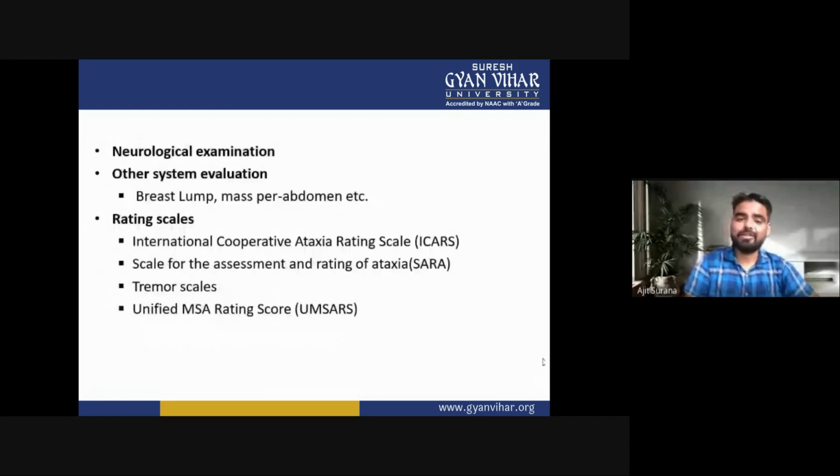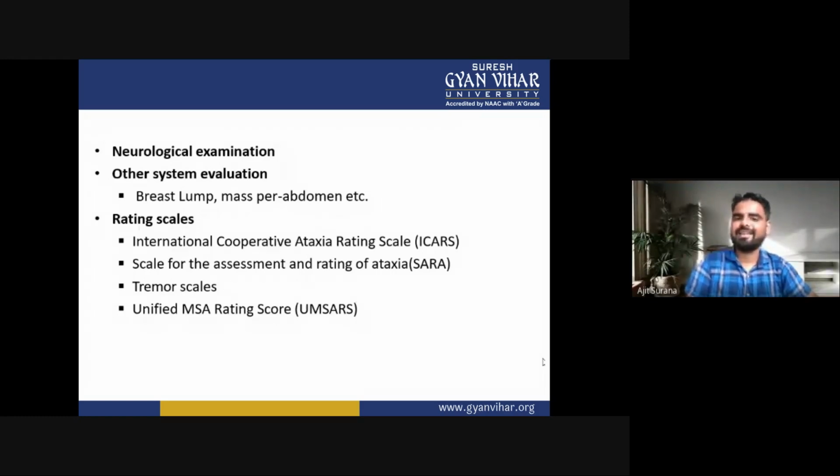Now the examination of the ataxia. In examination, first is the neurological examination of the ataxia. Then other system evaluation, like breast lump, mass per abdomen, etc. Rating scales: first is the International Cooperative Ataxia Rating Scale, then the Scale for the Assessment and Rating of Ataxia, tremor scales, and the Unified MSA Rating Score.